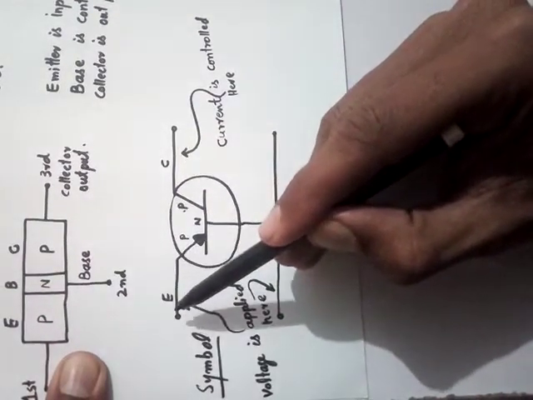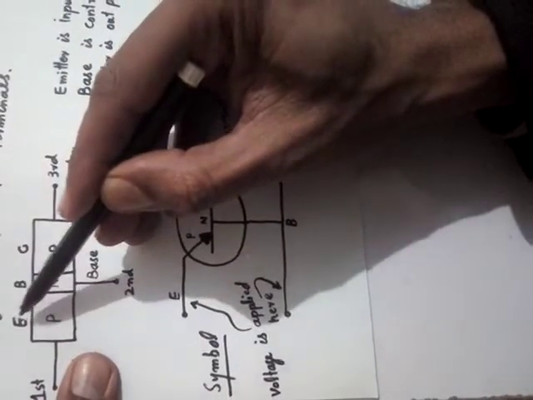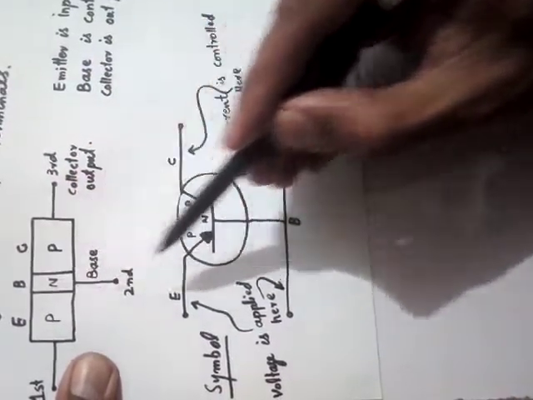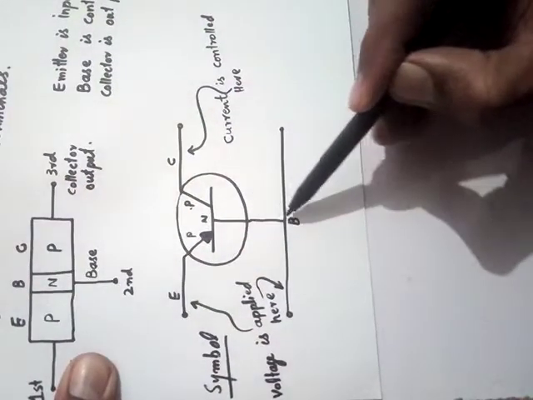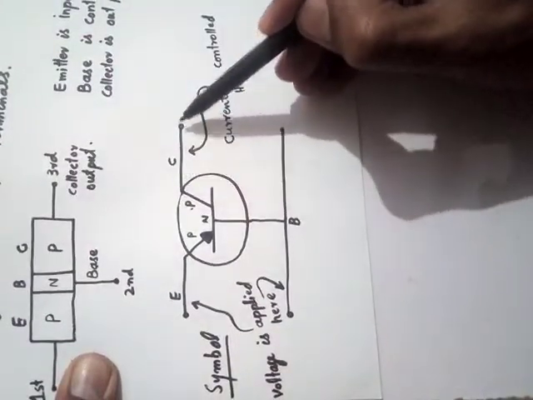One terminal is this one, the second terminal is this one, and the third one is this. As we know, the leftmost terminal is the emitter. For reference, look here. The leftmost terminal is the emitter. The central one is the base, so this one is the base. The right one is the collector, so this one is the collector.